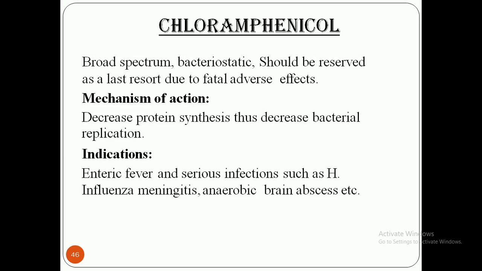Indications: chloramphenicol is used in the treatment of enteric fever and serious infections such as H. influenzae meningitis and anaerobic brain abscess. These are the major clinical conditions in which you can treat a patient with chloramphenicol.